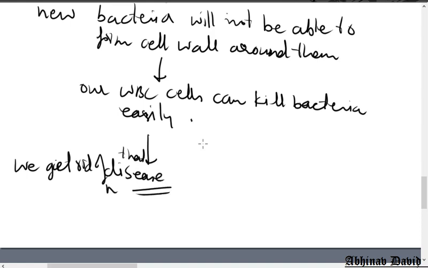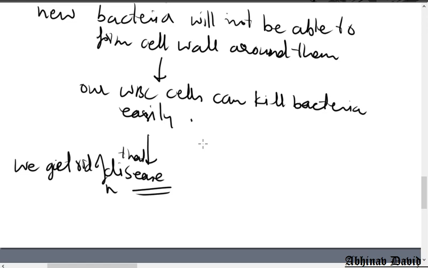So I hope you understood how the antibiotic works. The antibiotic simply blocks a biochemical pathway, and when that pathway is blocked, the bacteria cannot form the cell wall. Now the question is, why are we not affected by the same antibiotic? The answer is that we do not produce any cell wall. Our biochemical pathways will not be affected by the antibiotic penicillin, because penicillin works to block the cell wall formation. The cells of human beings do not have cell wall.